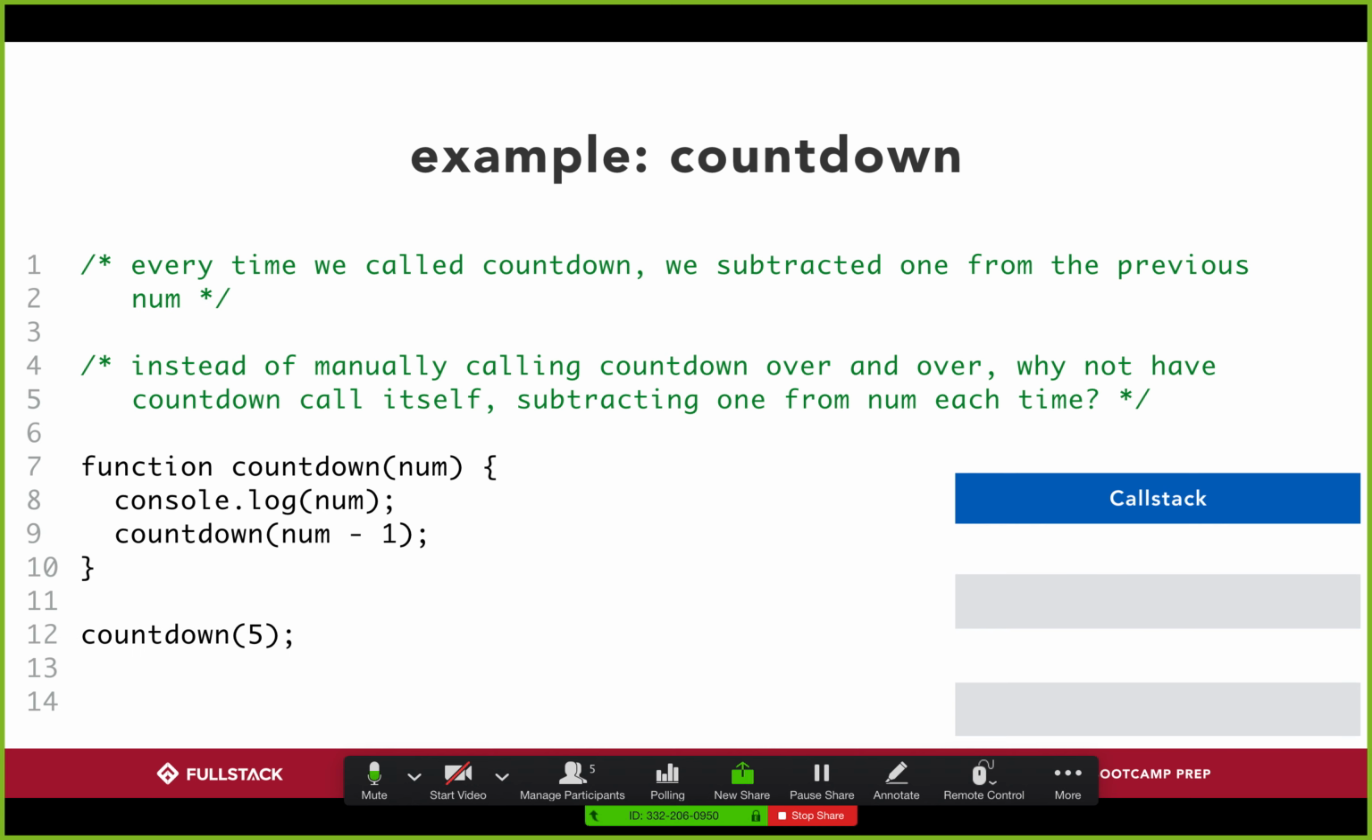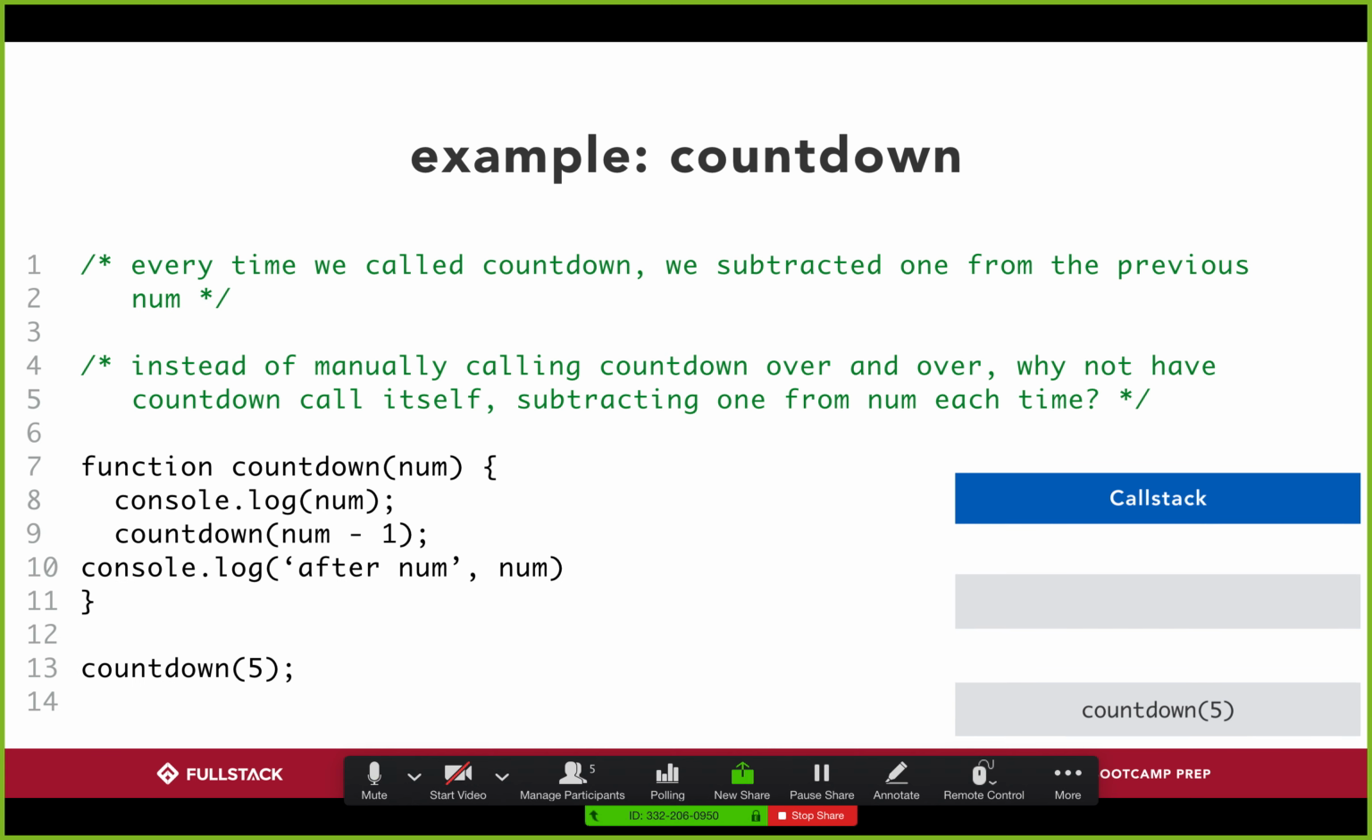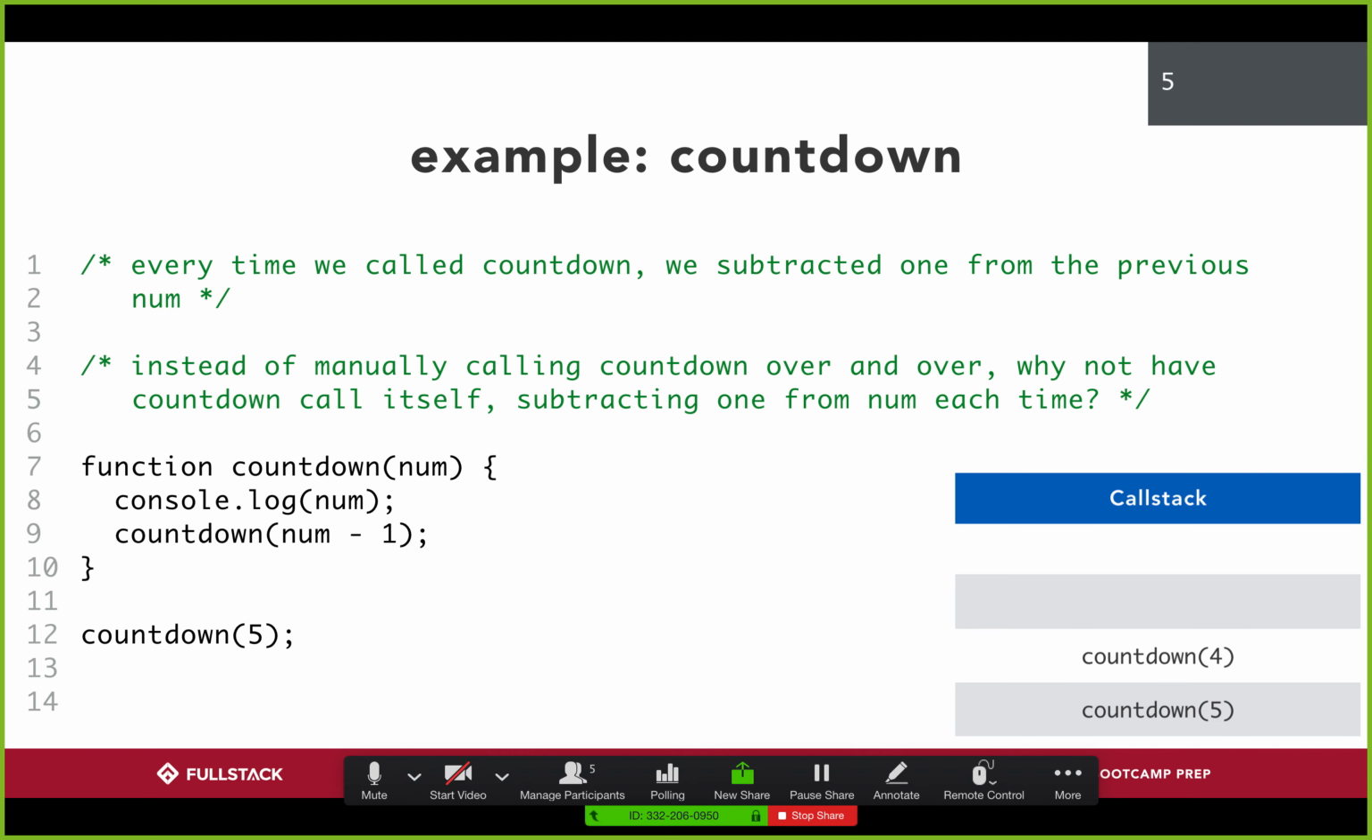And so when I do countdown 5, my call stack actually looks something like this. The first time I run it, I am calling countdown 5. When I do that, I print out 5. And then the next line is saying, okay, in order to finish this line of code, you need to finish countdown 4. But because I can't finish countdown 5 until I finish running countdown 4, I now have to run countdown 4.